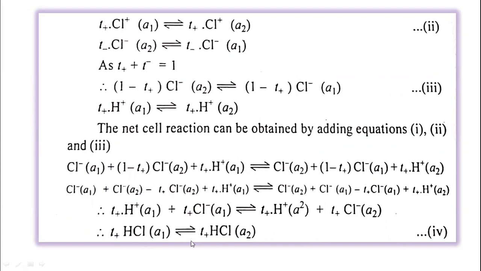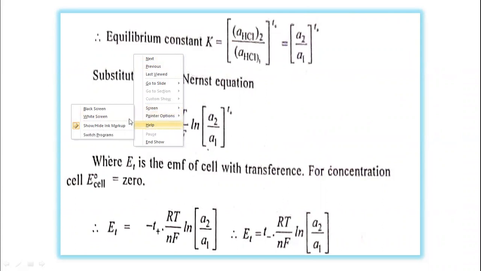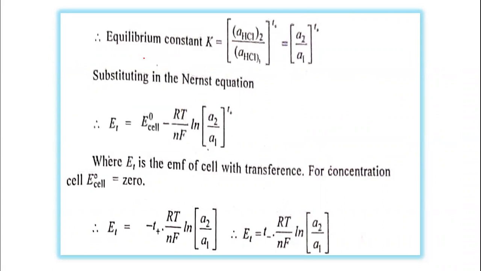Now we have to apply the Nernst equation to this. So the reaction quotient Q, or equilibrium constant K, is equal to a2 upon a1 raised to t+.